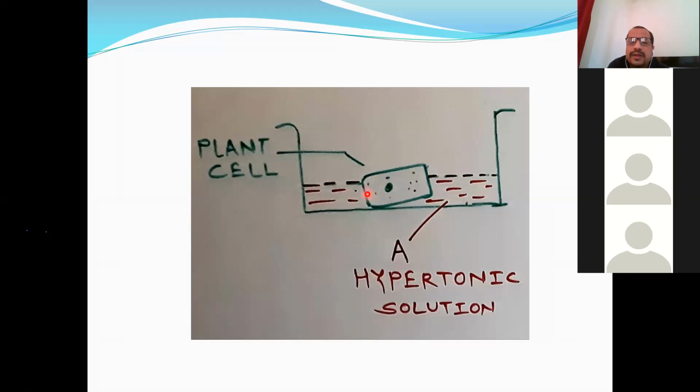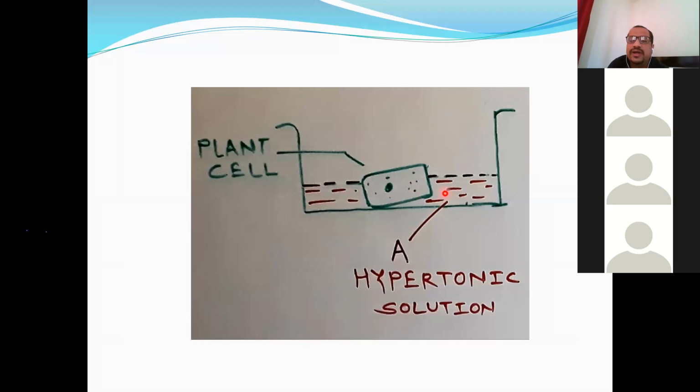Here it is, a plasma membrane. Then what will happen? Try to imagine. This is a strong, concentrated solution. This is a dilute solution inside the cell, and the two are separated by a semi-permeable membrane. What will happen? There will be movement of solvent, or water, from the cell outside or inside the cell.